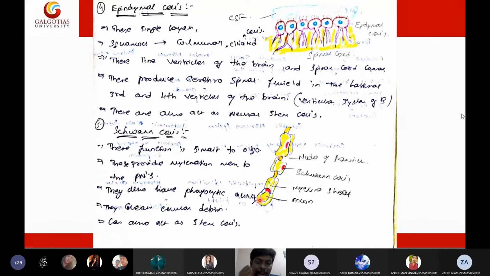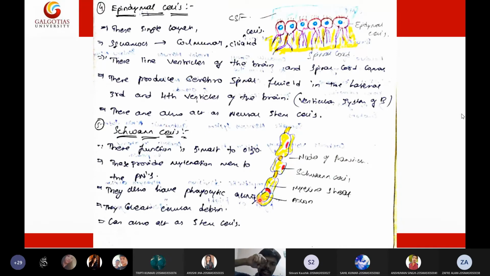And what exactly happens in leprosy? The leprosy bacilli will destroy the Schwann cell of the neuron. When the Schwann cell is destroyed, the neuron's myelin sheath will be destroyed, and the neuron axon will be exposed. If the axon is exposed, what will happen? It will short circuit with other neurons. When it short circuits with other neurons, they will get excited, and they will be in their excited state like this.